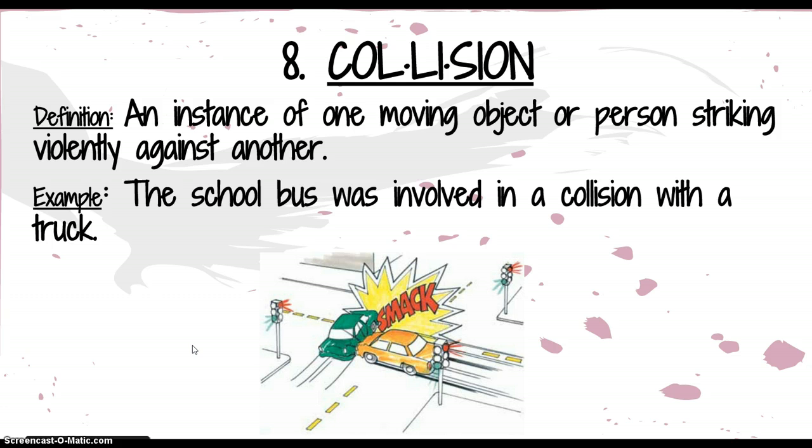The next word is collision. Right after C-O-L, a prefix, you're going to draw a line, and you're going to separate the prefix from the base word, collision. The definition of collision is an instance of one moving object or person striking violently against another. Example, the school bus was involved in a collision with a truck. Another word for collision is maybe car accident, if you're talking about cars.